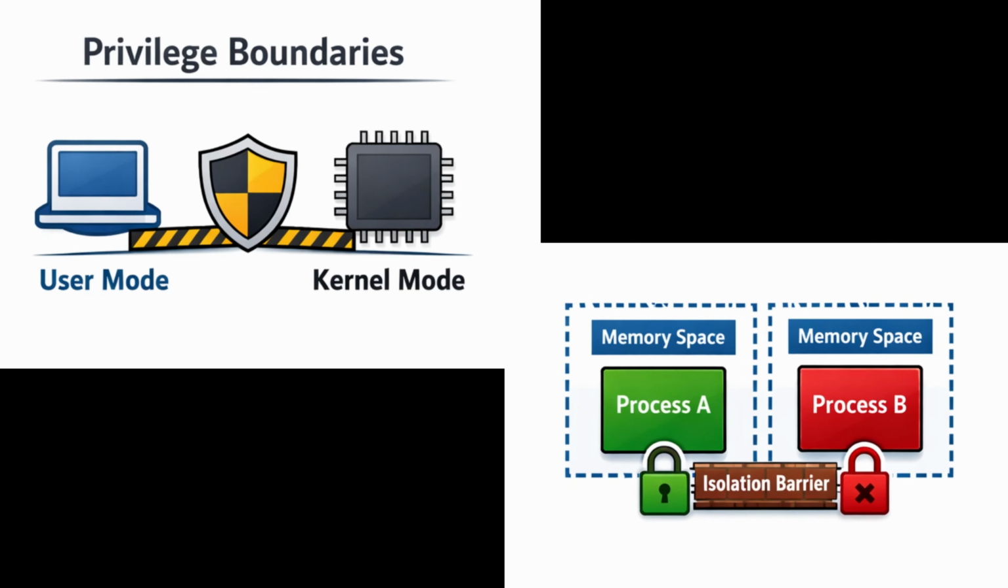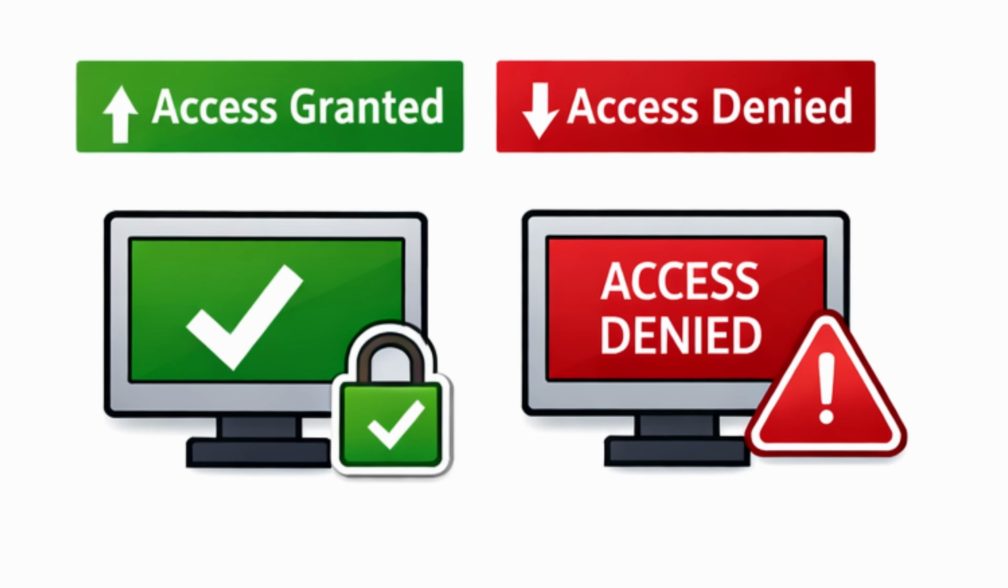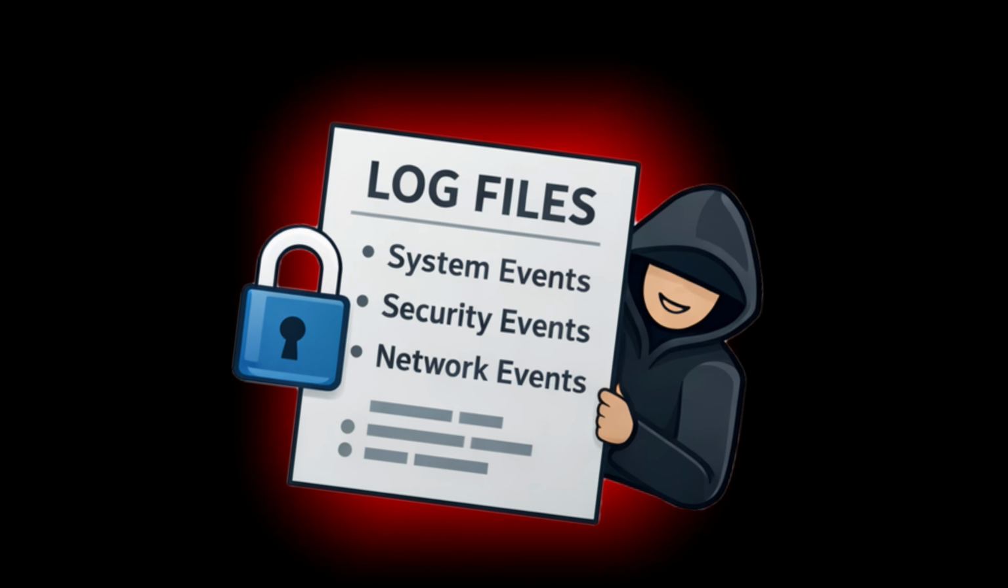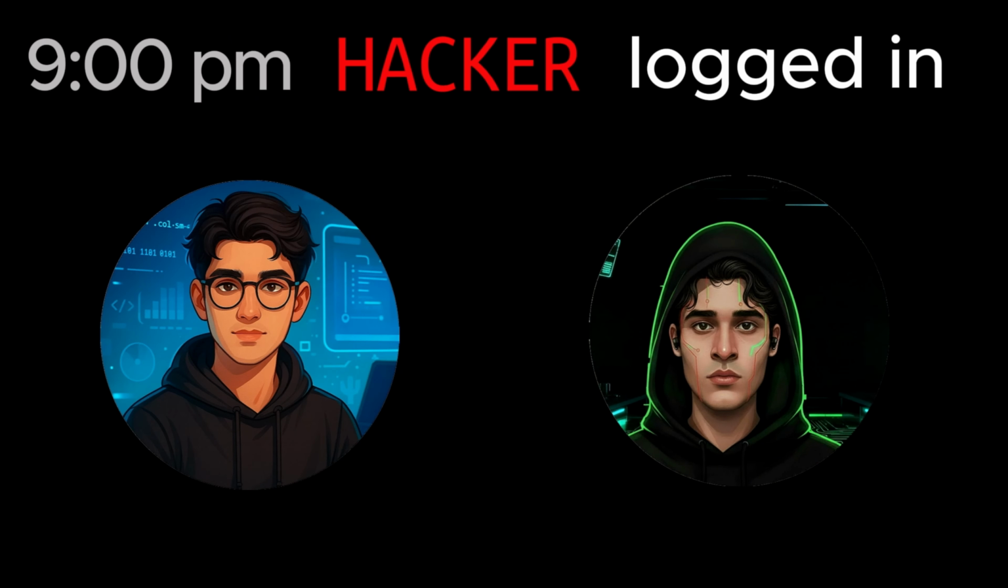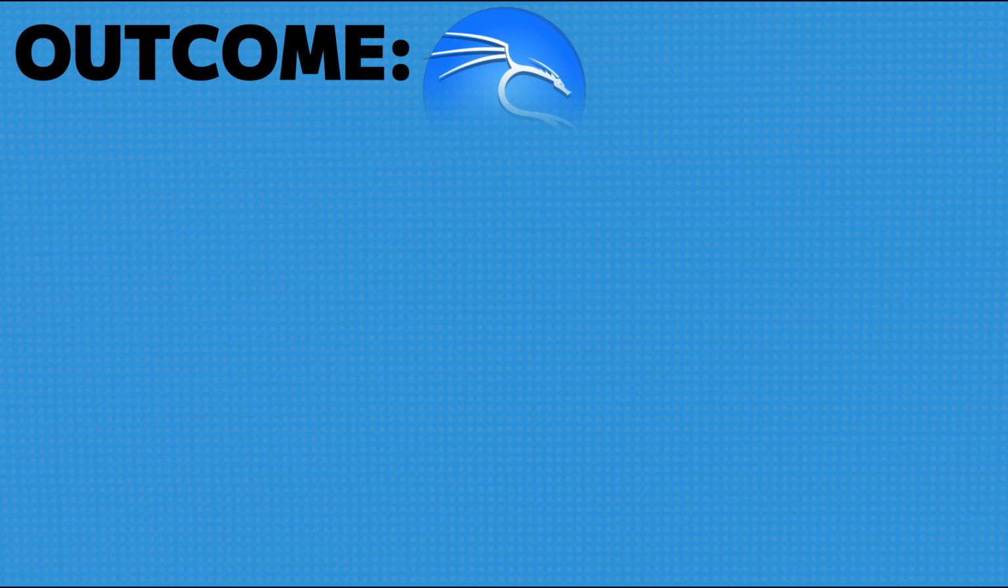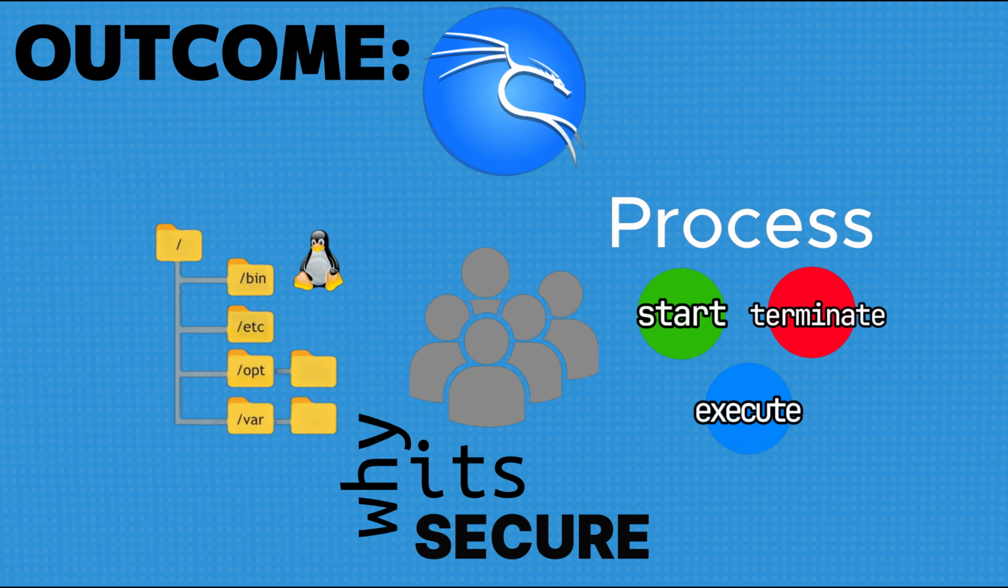Pay attention to process isolation, privilege boundaries, and basic escalation concepts because this is how control is gained or restricted inside a system. Do not skip logs and system monitoring because this is how actions leave traces and how defenders and attackers both understand what actually happened. Outcome. You understand how control is managed inside an operating system and why security lives there.